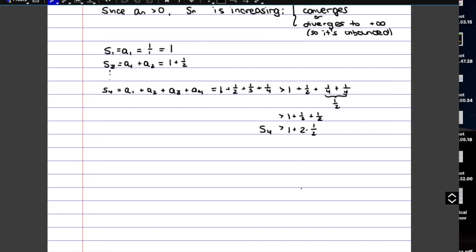If we keep on going, we're going to skip ahead to S8. So S8 would be all the sums added together up to A8. So that would be 1 plus a half plus a third plus a fourth plus a fifth all the way up to 1/8. And so again, if we approximate, we can say that 1/3, just like before, is definitely greater than 1/4.